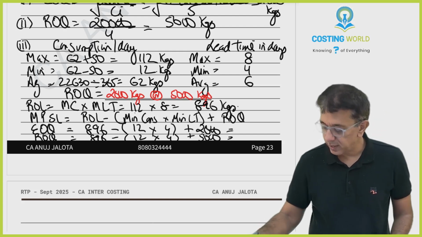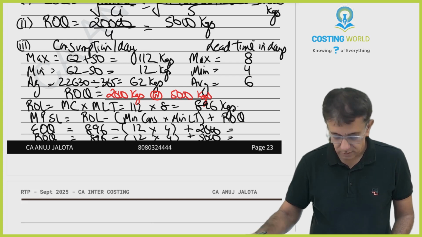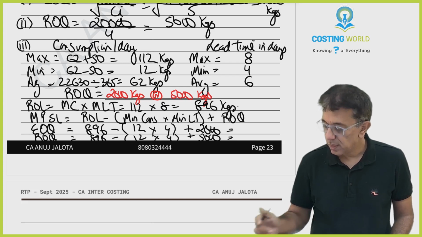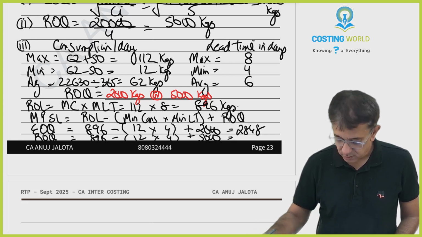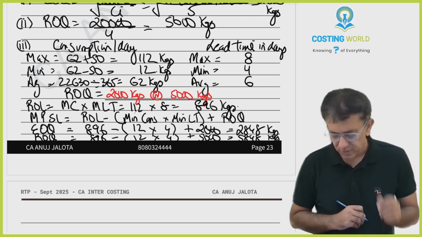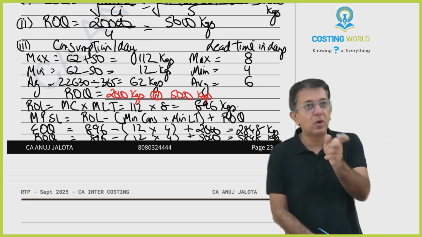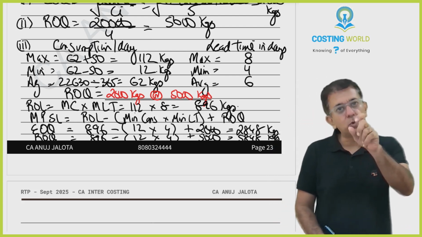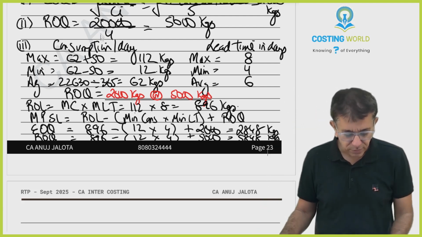So 896 minus 12 into 4 plus 2000 gives 2848. And with 5000 it is 5848. These are the two answers that are possible. Anything is altogether fine. IC has done both the things, so therefore I did. Because I don't know what quantity we'll order. Should we order based upon the EOQ? Should we order based upon our quarterly policy? So I've done both. Okay.